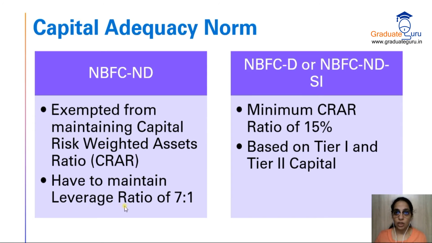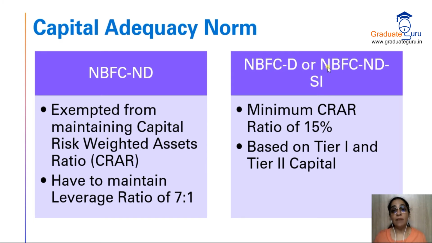What is leverage ratio? How we calculate it? I'll come in a little while. But उनको क्या leverage ratio minimum होना चाहिए? 7:1. So whatever ratio we are going to calculate, our answer should always be 7:1 or more. If it's not, that means this NBFC is not fulfilling that particular criteria.